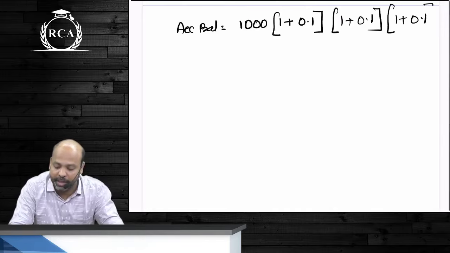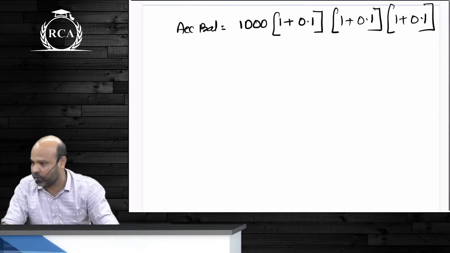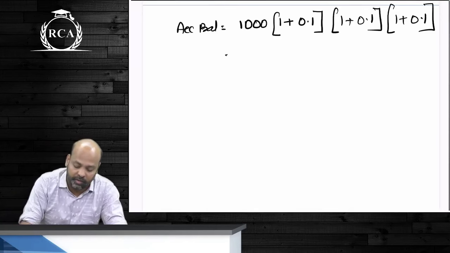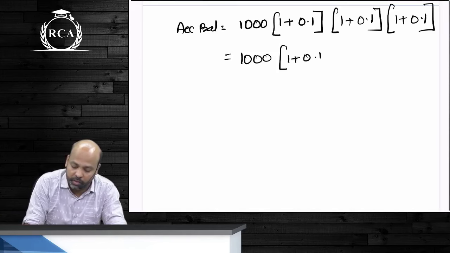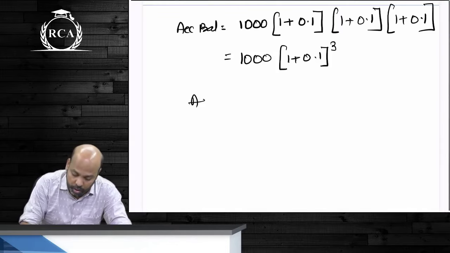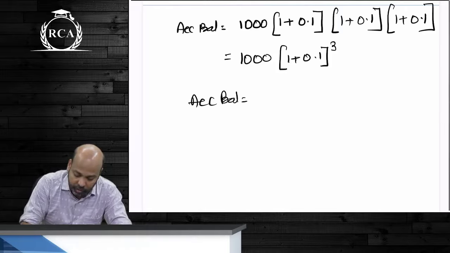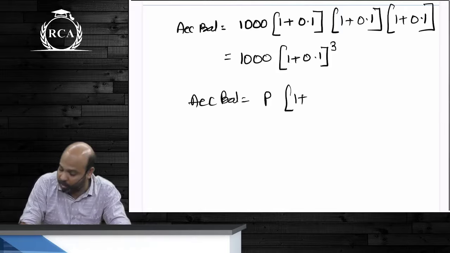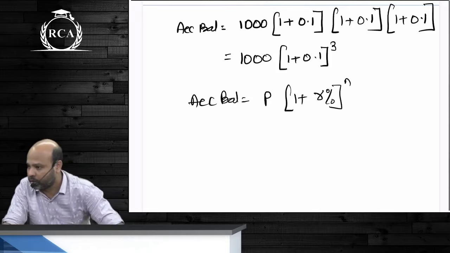You multiply that with 1 plus 0.1 again. 1331. That will become the accumulated balance at the end of the third year. So it is 1000 into 1 plus 0.1 whole power 3. Or accumulated balance is your principal amount into 1 plus rate of interest whole power n.